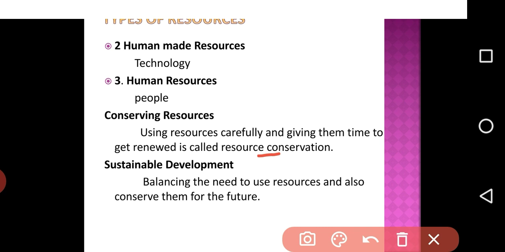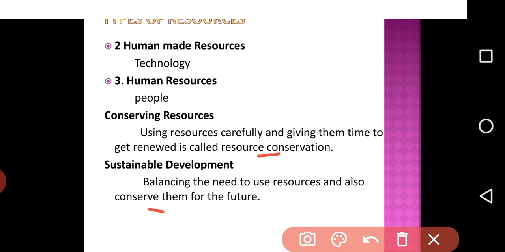We need to use resources. At the same time, we have to conserve them for the future. We have to keep in mind that we have to conserve for our future generations. That is called sustainable development.